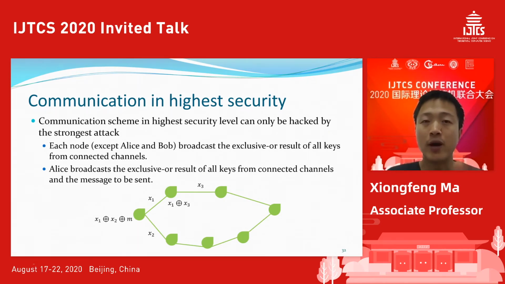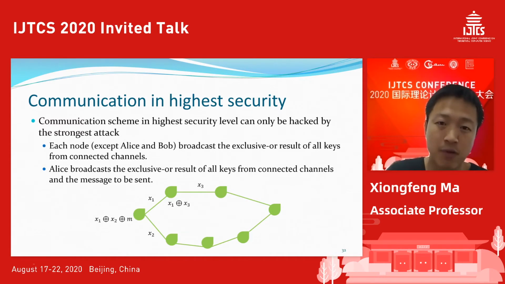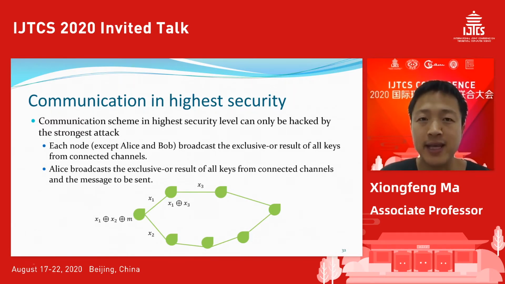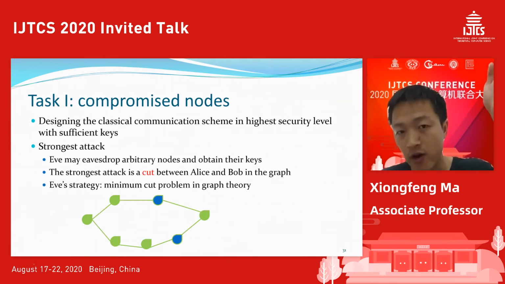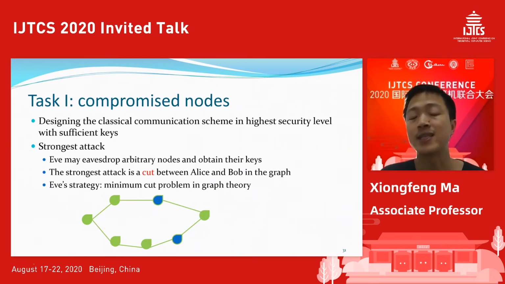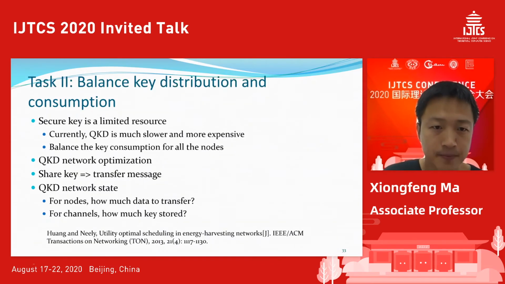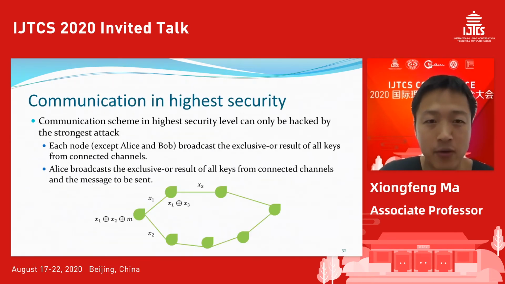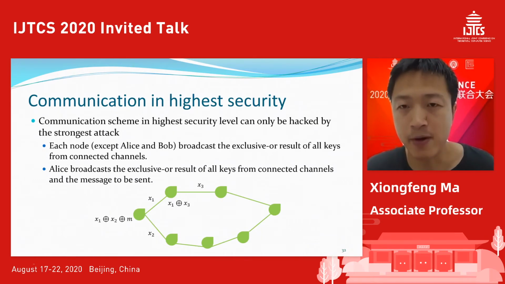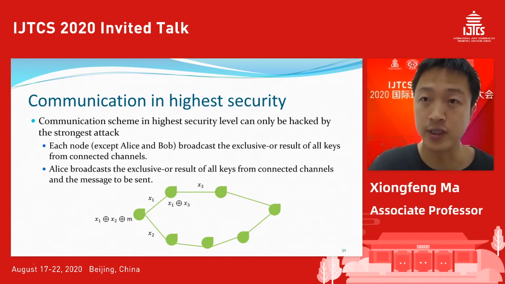So this is why we can prove that as long as the compromised nodes do not form a cut between Alice and Bob, they can do secure key distribution. This is the highest security, because as we know, if it forms a cut, there's no way you can get the security. So it's a kind of high security. This is a quite simple example, and it's also useful in reality.